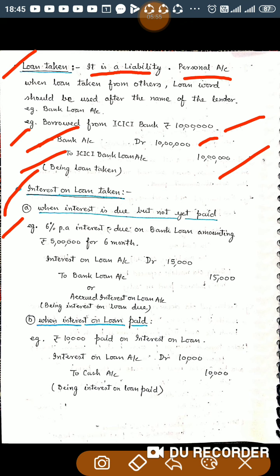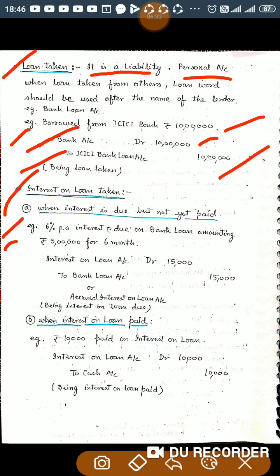So I have taken an example: 6% per annum interest due on bank loan amounting to rupees 5 lakh for 6 months. So you would have taken a bank loan of rupees 5 lakh, and the rate of interest is 6% per annum, and outstanding interest is for 6 months. So you will calculate it, and it is 15,000. So there are two accounts involved, interest on loan and bank loan, or outstanding interest on loan or accrued interest on loan, both can be used.